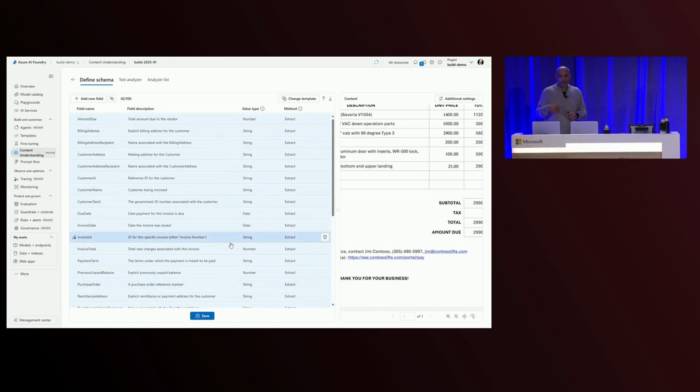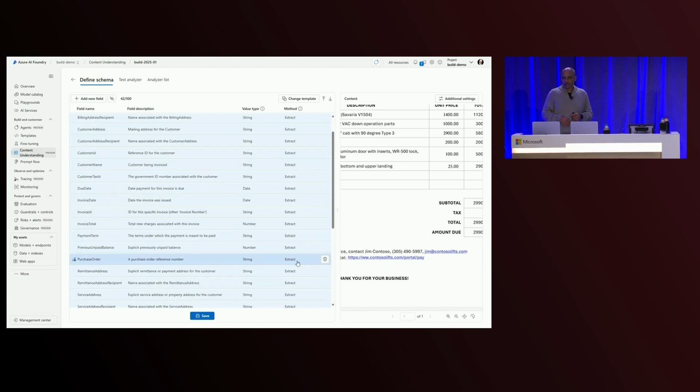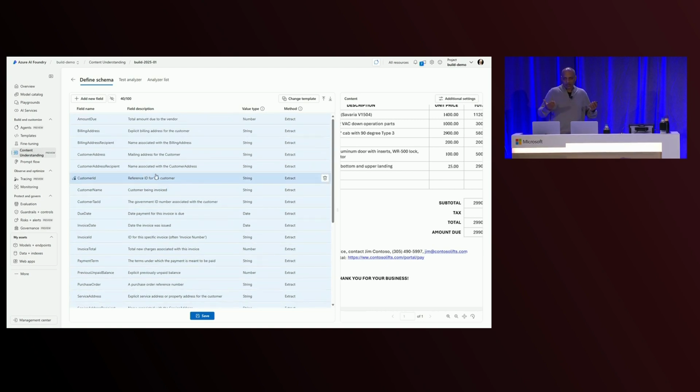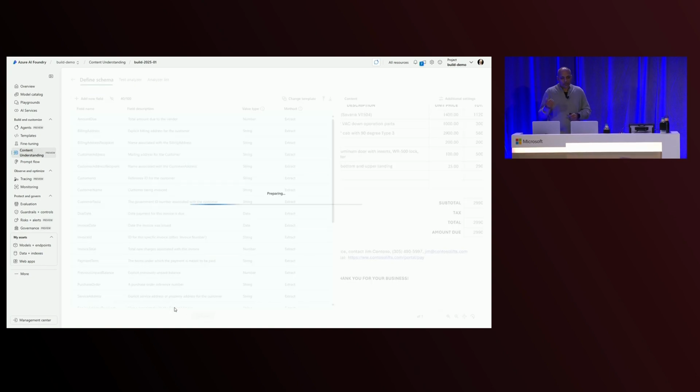Finally, obviously adding fields is great, but you can also remove fields, right? So in this example, there may be fields that I really don't care about, like some of the remittance information may not be necessarily relevant for the use case that I'm trying to solve for. I can absolutely go ahead and remove those, right? And you'll see that removing fields is going to be useful as you start looking at how you're managing costs over a period of time. So with that, I've now defined the schema.